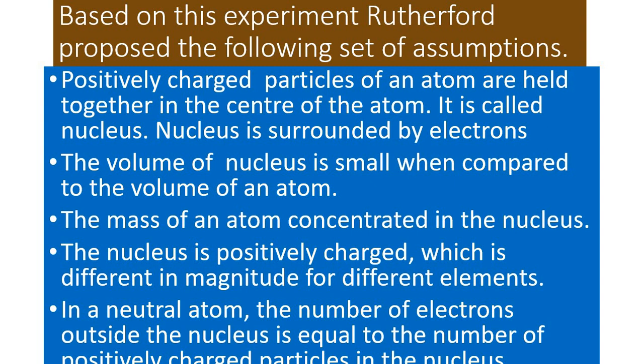The nucleus is positively charged, which is different in magnitude for different elements. In a neutral atom, the number of electrons outside the nucleus is equal to the number of positively charged particles in the nucleus.